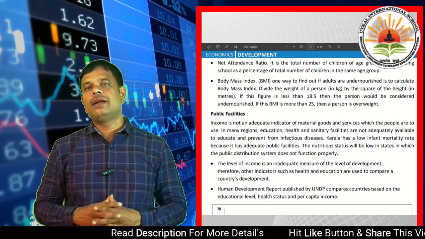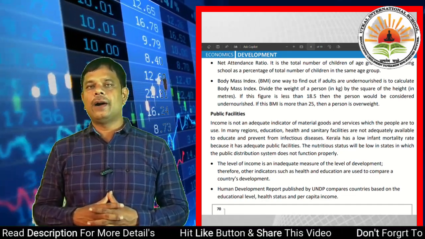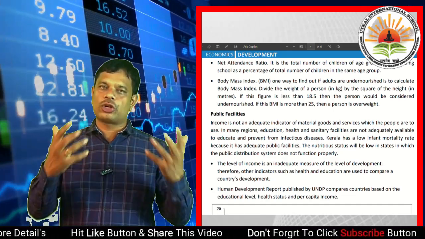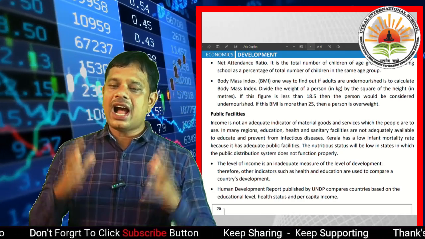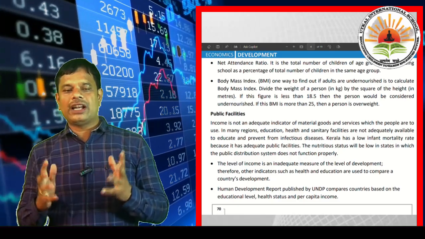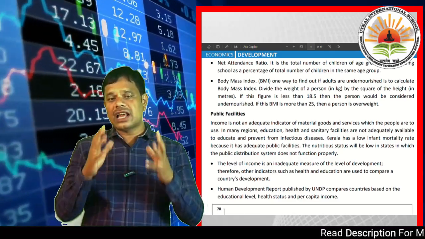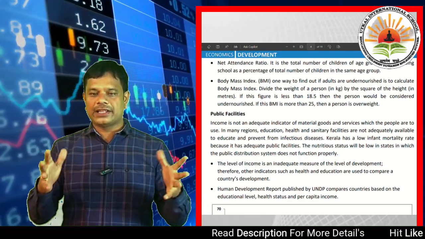So dear students, along with per capita income, public facilities also play a vital role in development. Kerala has a low infant mortality rate because it has adequate public facilities.